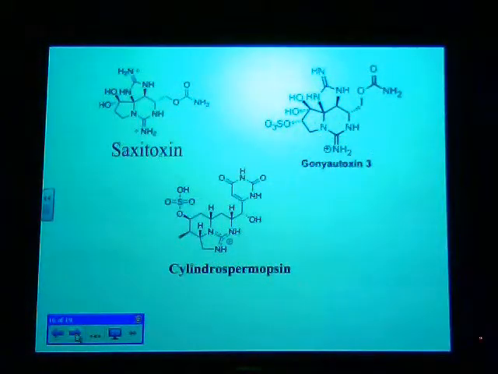Okay, this next one, saxitoxin and the gonyautoxin and cylindrospermopsin. The gonyautoxin comes from an organism called Gonyaulax, which is actually one of the bioluminescent organisms. That one does produce a red tide, a toxic red tide. You'll notice that it's very similar in structure to this other compound called saxitoxin. And saxitoxin is a very, very dangerous compound, producing something called paralytic shellfish poisoning.